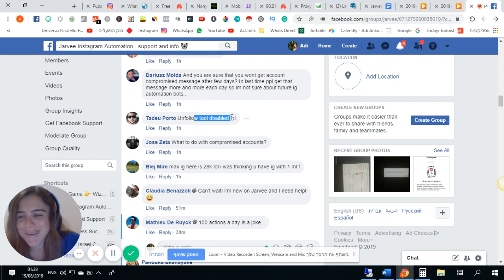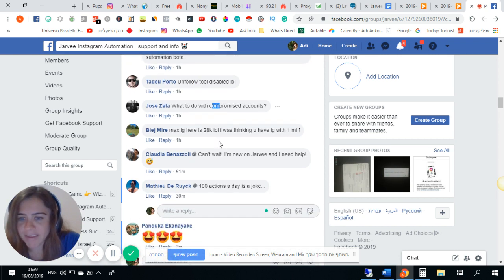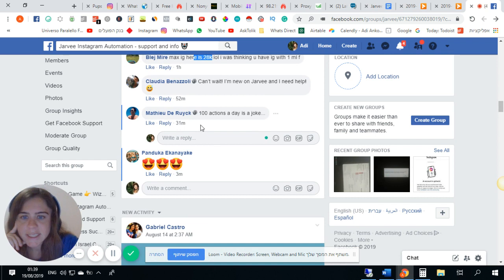Yes, unfollow disabled? No, it's actually working, my friend. It's just night mode in my country right now. I'm sorry. This is what I do with the Comrades account. Yes, I don't have so many Instagram accounts, actually. I think when you have too many, you start to lose track, and then you get banned. This is what happened to most of the social media agencies in the past 2 months.